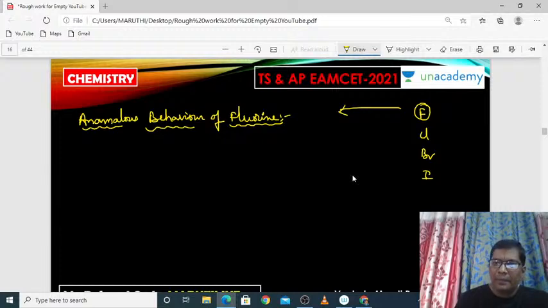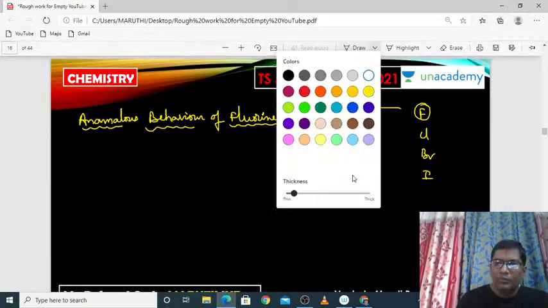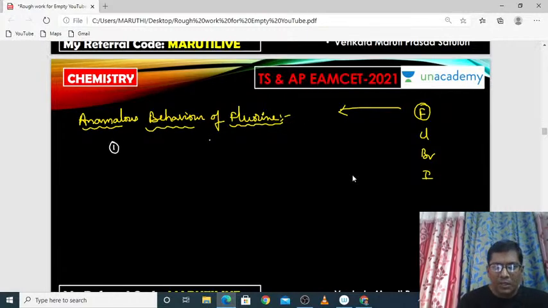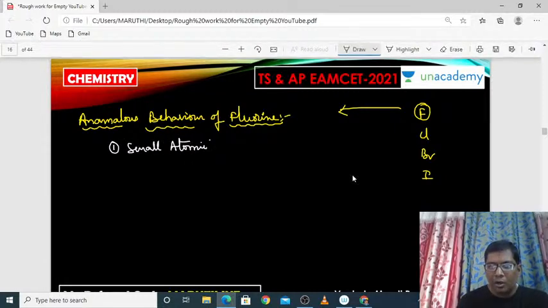Generally, the first elements in all the groups have the smallest atomic size. In this case also, fluorine is the smallest atom. So based on the size of the atom, we can guess whether it exhibits anomalous behavior or not. So out of these four, definitely fluorine can exhibit anomalous behavior, no doubt about it.